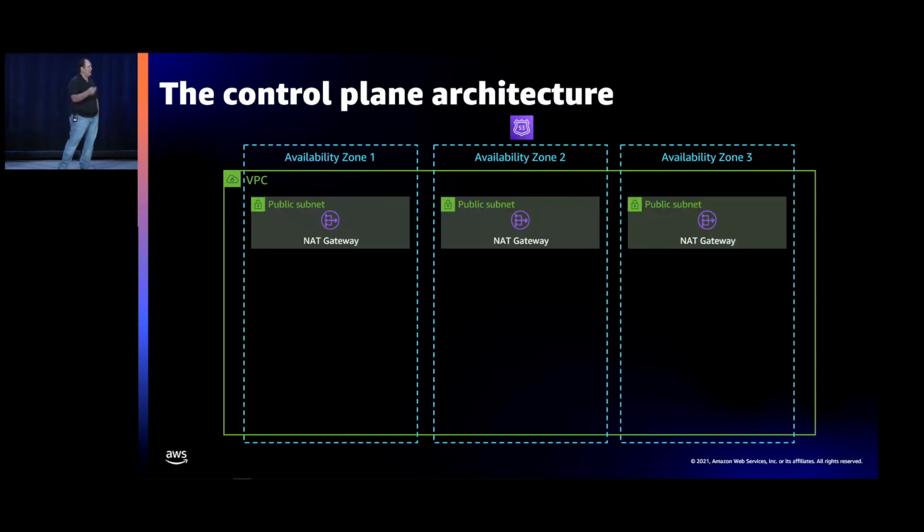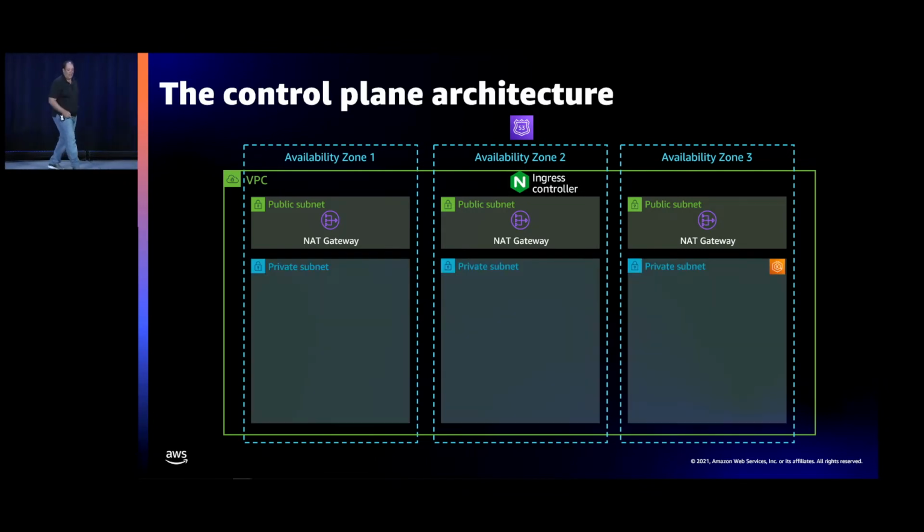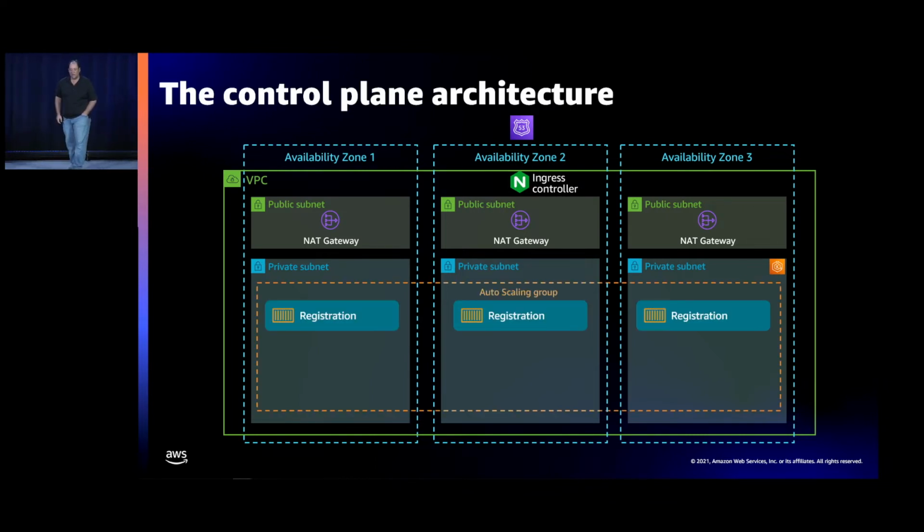We'll have a public subnet as the entry point to this. And we'll have this ingress controller. And we'll come back to this ingress controller because it gets into that whole routing discussion of how we do contextual routing for tenants. But just know that that's a placeholder for the moment. And then back in the private subnet of our environment, this is where our actual shared services of our control plane are going to run. And they're running in an EKS cluster.